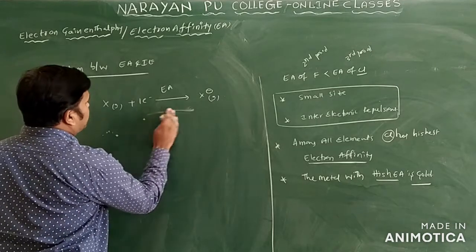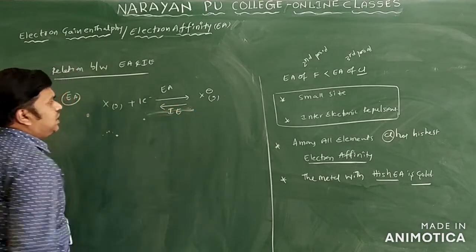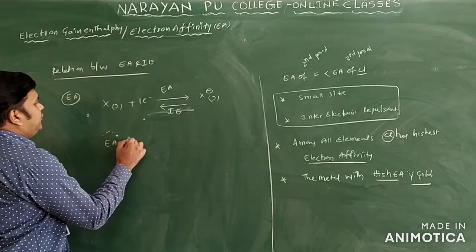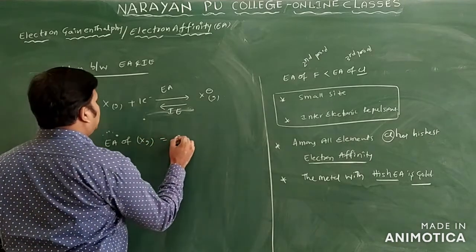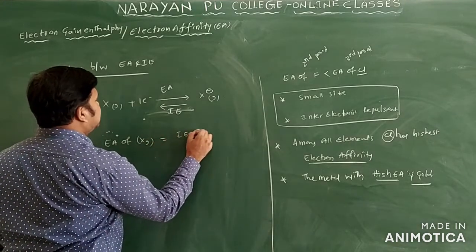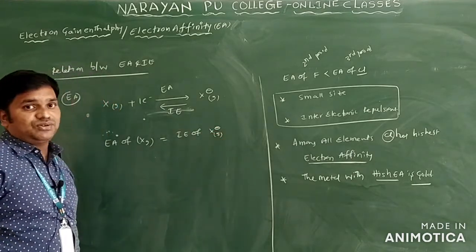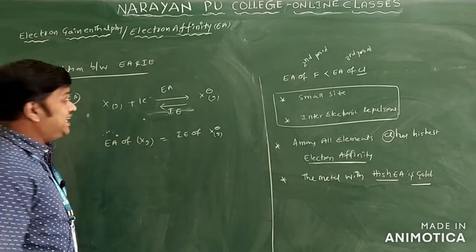So for the reverse process I am writing the arrow in reverse, with ionization energy. I will write: electron affinity of X in the gas state is equal to the ionization energy of X minus ion in the gas state only. So this is the relation between electron affinity and ionization energy.